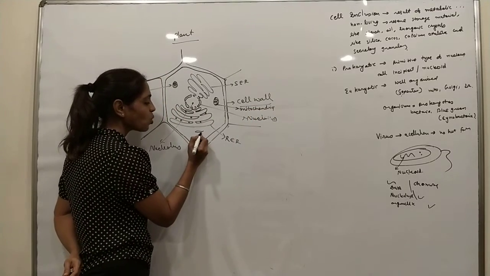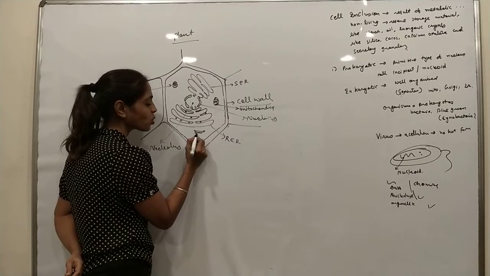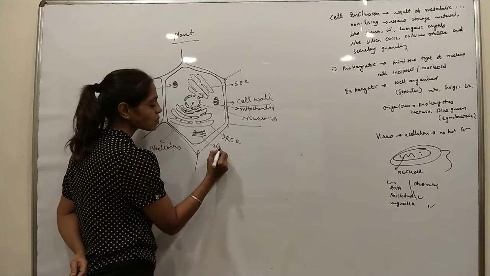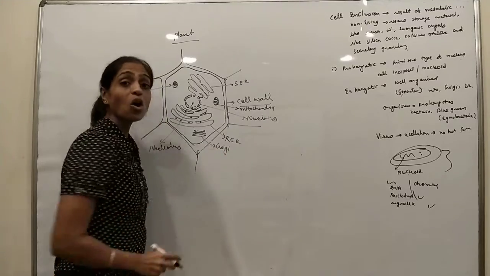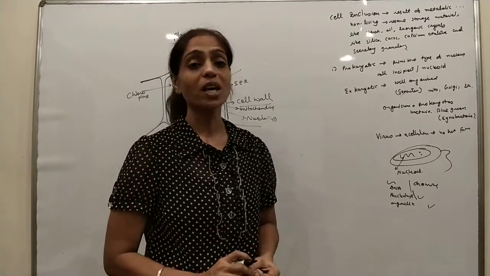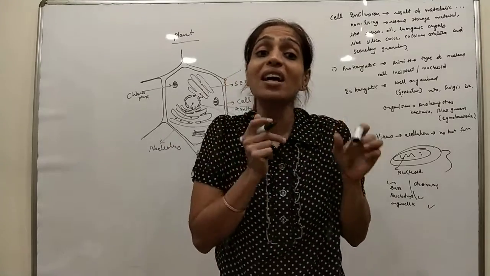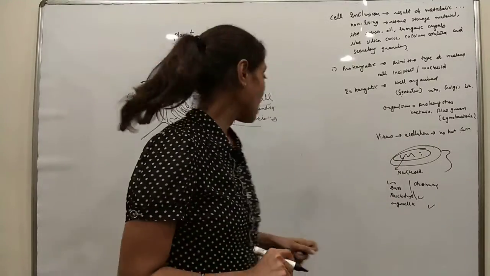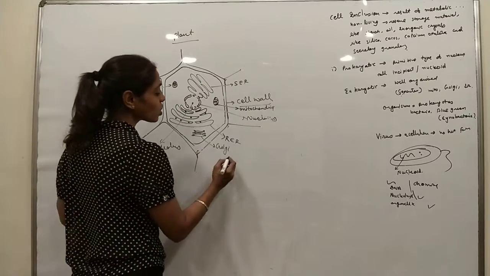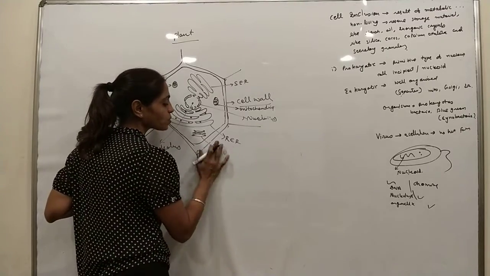This one, stack-like with drops behind, is known as the Golgi apparatus. In animals it is known as the Golgi apparatus, but in plants it is known as a dictyosome.